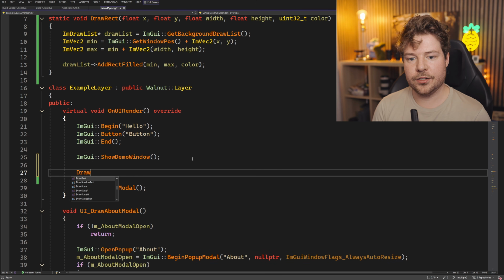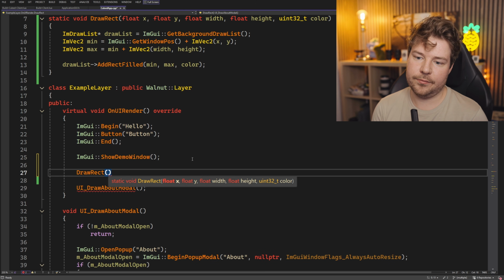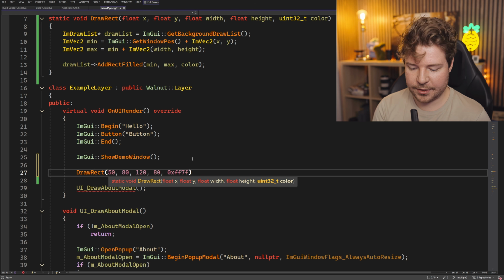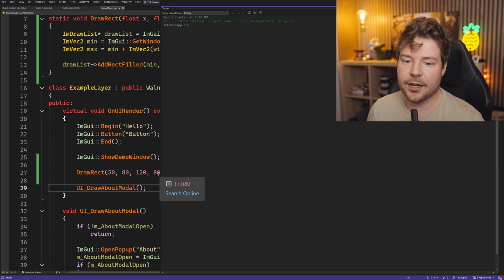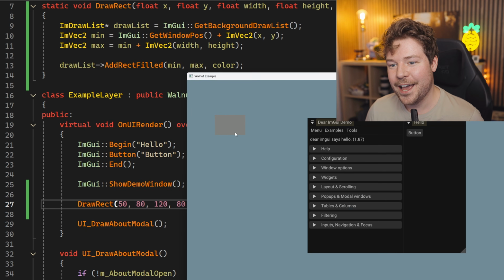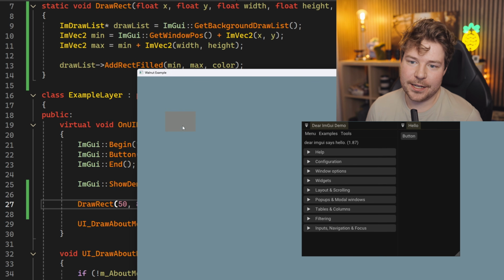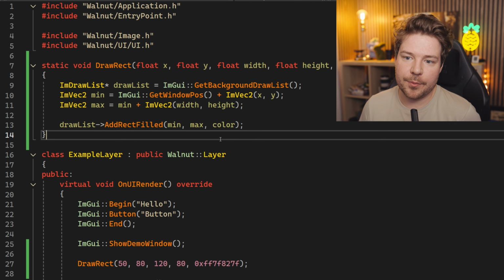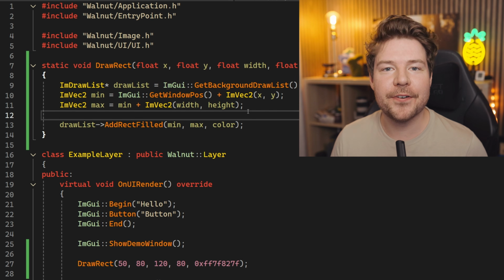And then we can just call DrawRect, we'll do the same thing, 50, 80, 120, 80, and color. Let me just mix this up a bit. I don't know what this will be. This will be kind of pinkish, I think, but just light, with a little bit of green in it. Okay, cool. So yeah, there's our rectangle. And now we've got a function, obviously, to do that instead of copying and pasting this code every time. Cool. The beauty of functions, right?